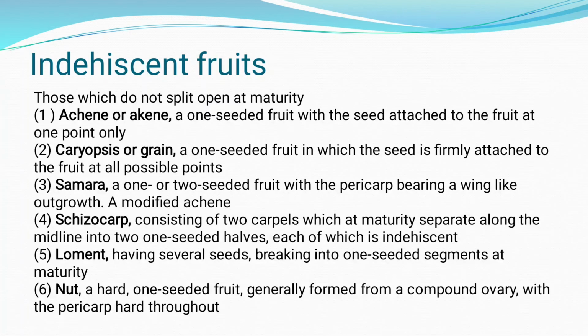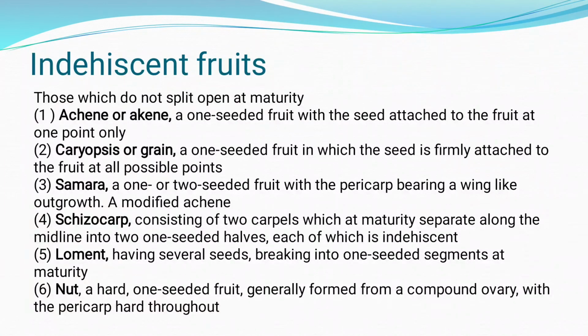Then there is a caryopsis or grain. All of you may know that a caryopsis or grain is a one-seeded fruit in which the seed is firmly attached to the fruit at all possible points. Nothing but whatever the embryo is, it is fused in between that seed. Examples are different types of cereals like wheat and maize. All these come under the category of caryopsis or grains.